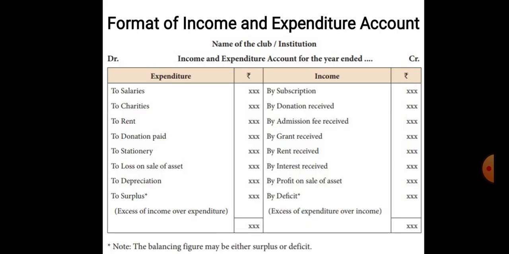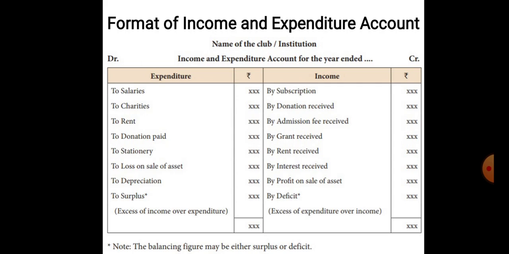Coming to the format of income and expenditure account. First you will be mentioning the name of the institution and income and expenditure account for the year ended, that is 31st March or 31st December, and the year. On the debit side all the expenditure will be taken, and on the credit side all the incomes will be taken.